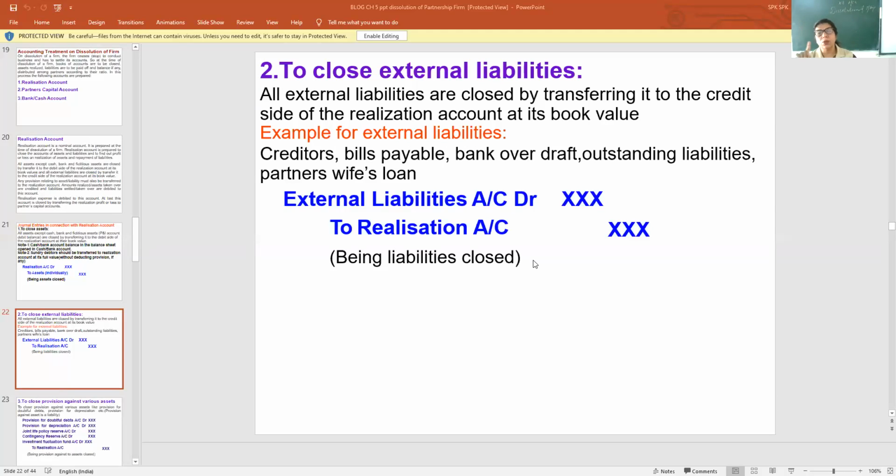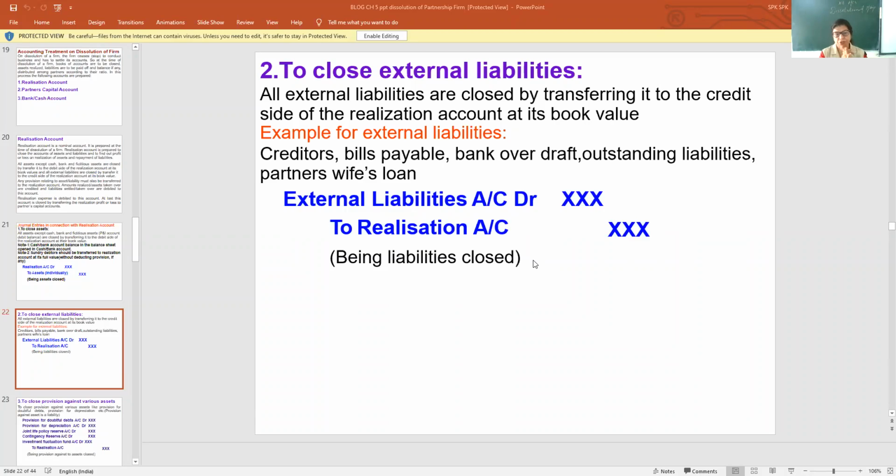But partner's loan is not outside. See, my dear children, when we transfer the assets, surely we have to transfer the liabilities, because by the payment of assets the firm will pay these liabilities. So, my dear children, note down the examples of external liabilities.